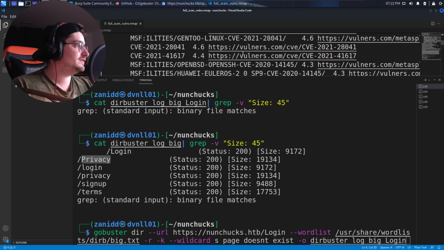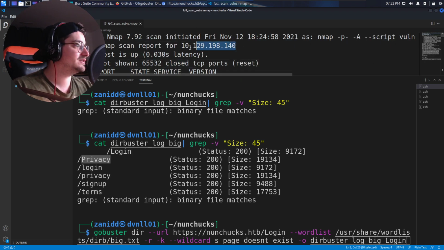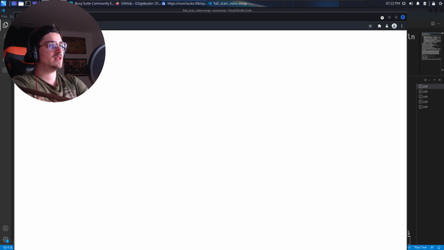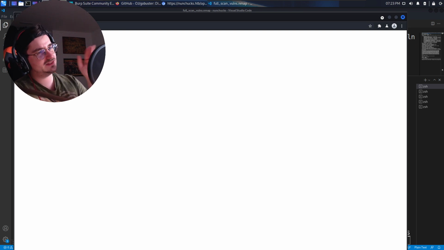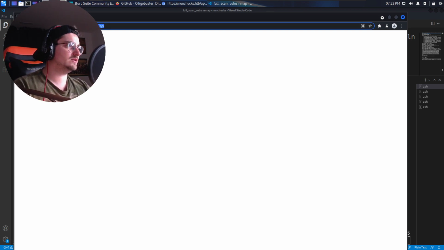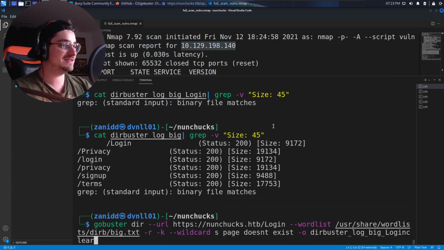Luckily for us, we have the Nmap scans recorded from last time or the time before that, so I don't have to remember anything. Why am I getting a this page doesn't exist when I can clearly see that it works? Is it because I'm not using POST? So let's just, I guess, try POST with curl.